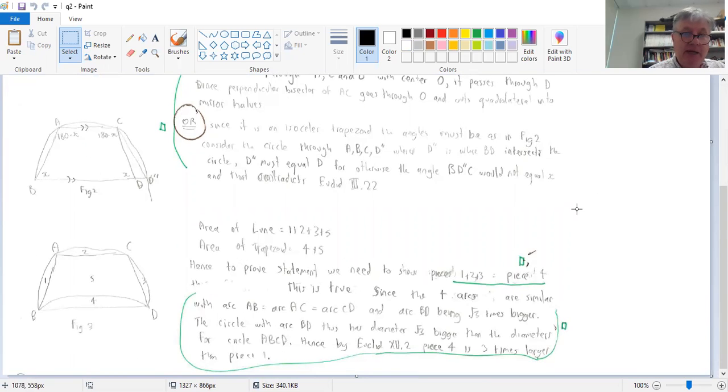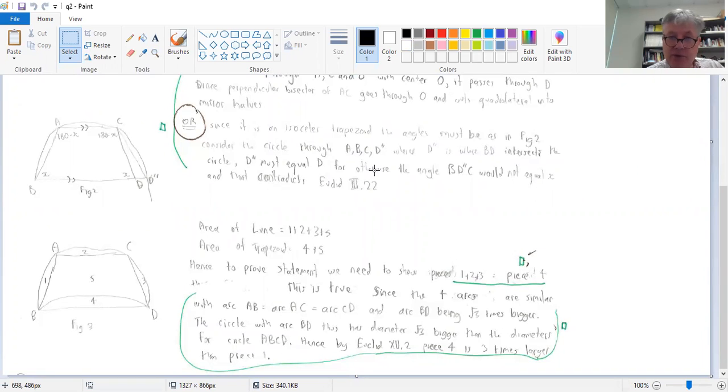And so then the basic idea is, well, the area of the lune is this shape 1 plus 2 plus 3 plus 5. The area of the trapezoid is 4 plus 5. So basically what you have to do is prove that the 3 small lunes add up to the bigger lune.